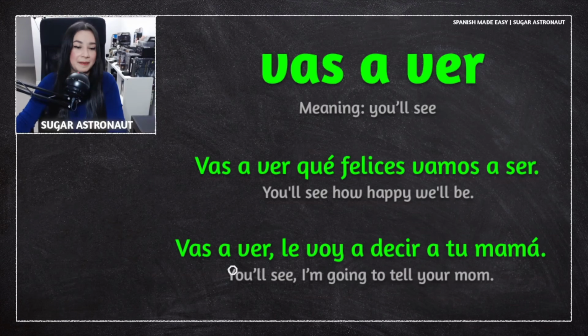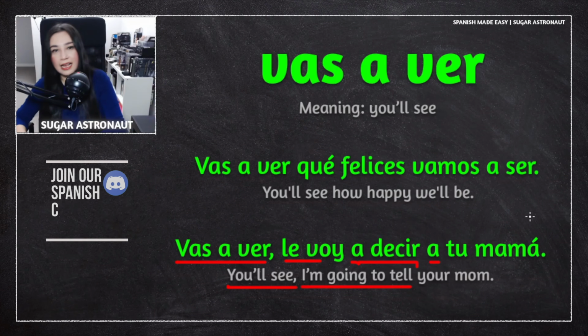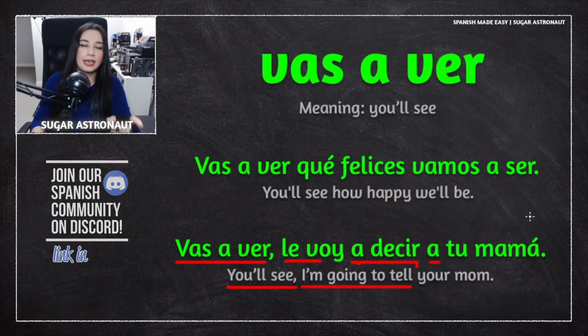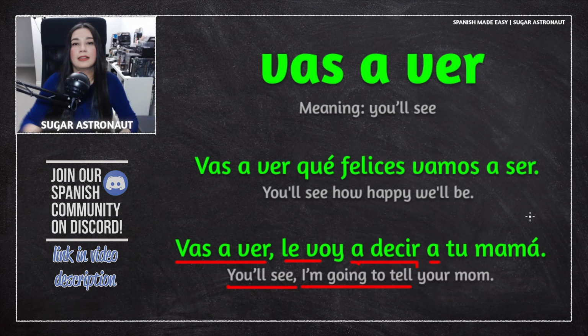That's funny. Okay. Vas a ver means you'll see. Le voy a decir, another great sentence that means I'm going to tell. Remember to add or include a. Decir a is a common thing to say when you want to say, to tell someone something, okay?